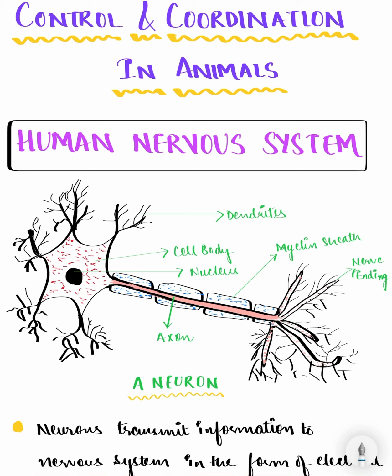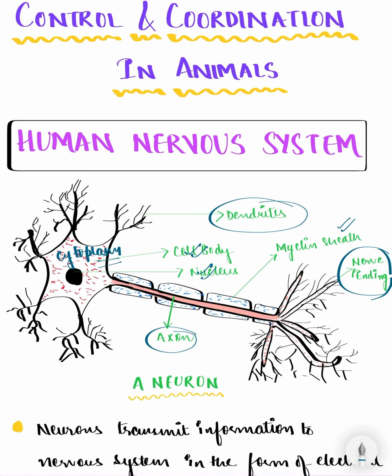A neuron has three components: the cell body, which contains the nucleus and cytoplasm. Next, it has shorter fibers on the cell body, known as dendrites. Next, it has the axon. The axon has a myelin sheath on it, a myelin covering which is insulating in nature. In the end, they have the nerve ending, which is the actual ending of this cell.